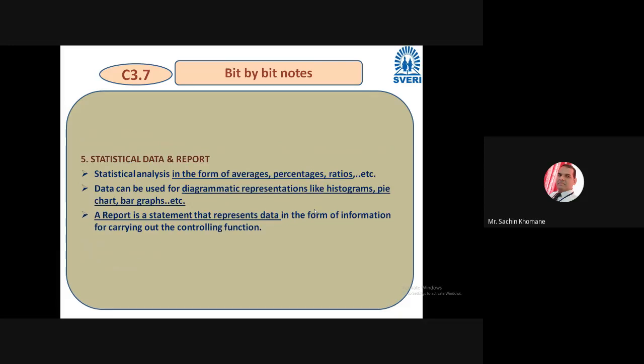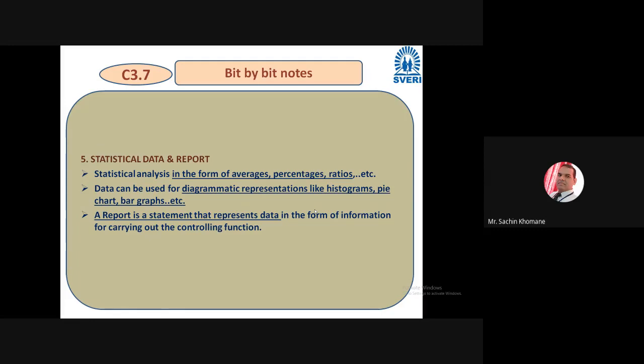Fifth control technique is statistical data and reports. Here, friends, it also becomes a control technique. You understand statistical data means maybe average, percentage, ratios, right? Like that data. So its analysis is very important.